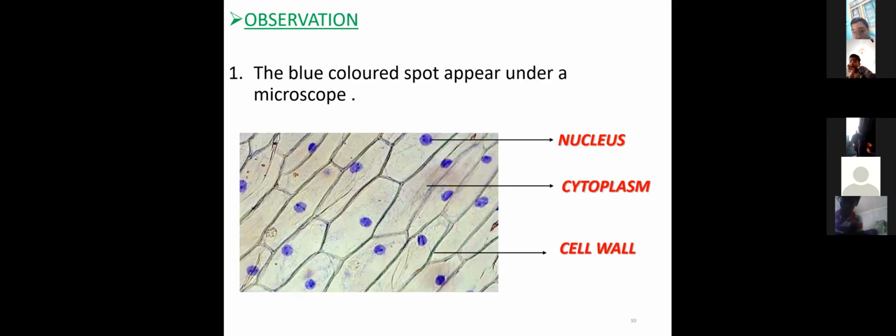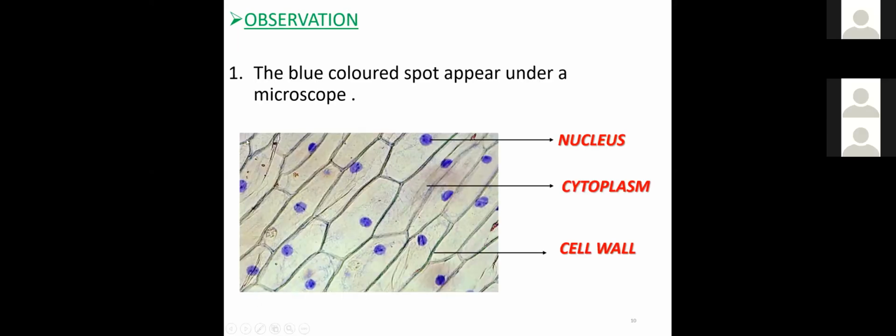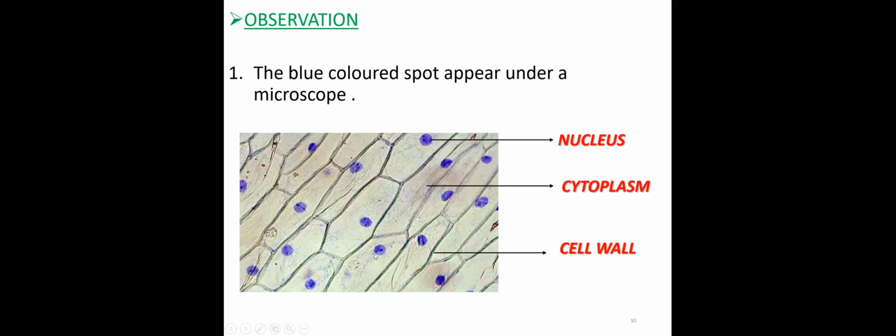Next, this is the observation. This is the onion peel cells. The blue colored spot appears under a microscope. That is the nucleus. This is the nucleus. This is the cytoplasm. This is the cell wall.